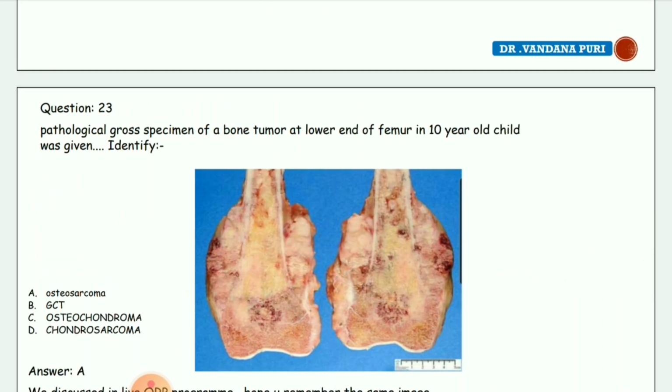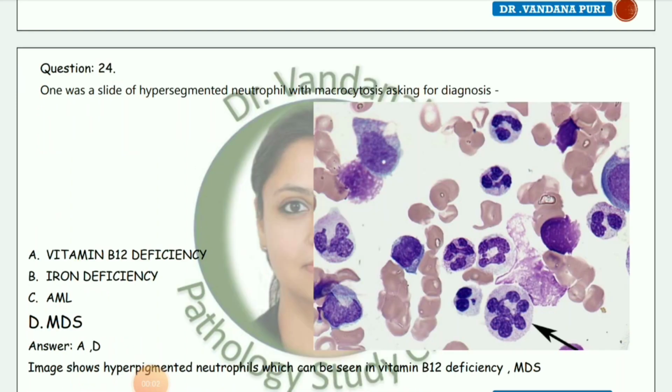Next image, pathological gross specimen of a bone tumor at the lower end of femur in a 10-year-old child was given. Identify the image. This is osteosarcoma. Next question, one was a slide of hypersegmented neutrophil with macrocytosis asking for diagnosis. Options are vitamin B12 deficiency, iron deficiency, AML, and MDS. The correct answers are vitamin B12 deficiency and MDS. The image shows hypersegmented neutrophils, which can be seen in vitamin B12 deficiency and MDS.